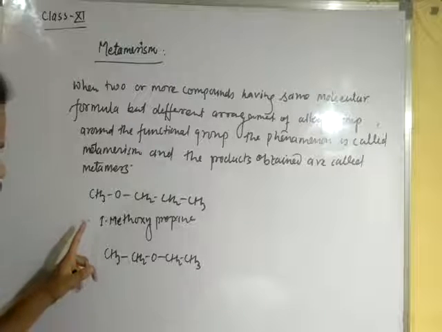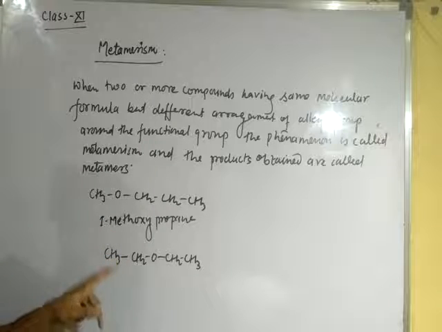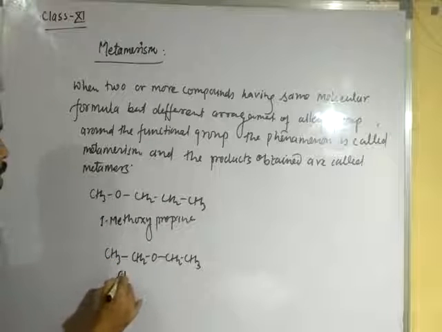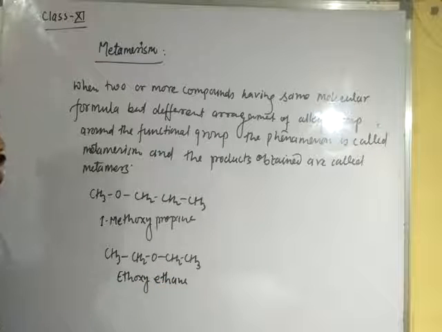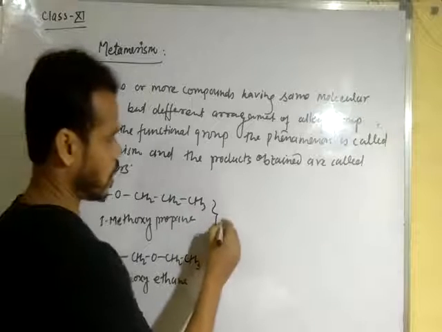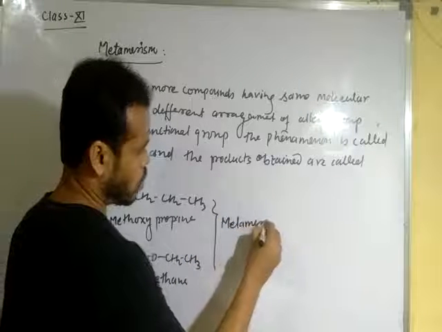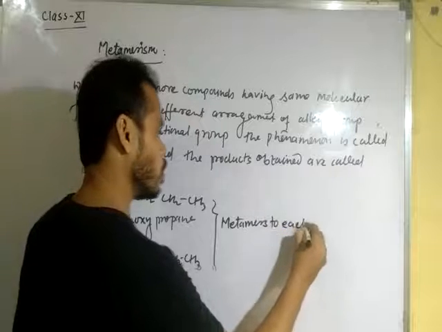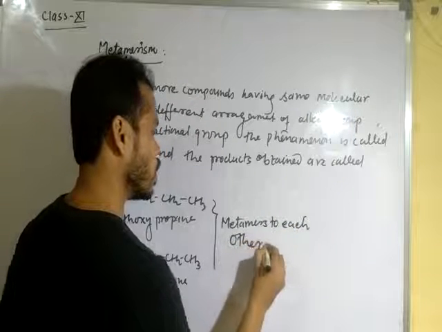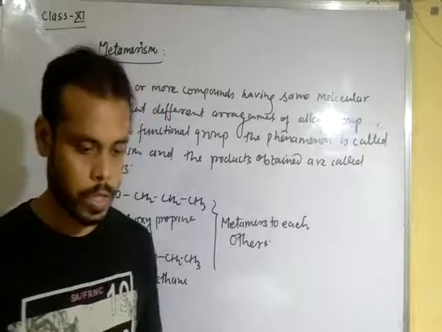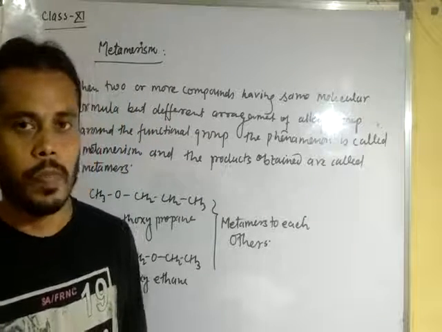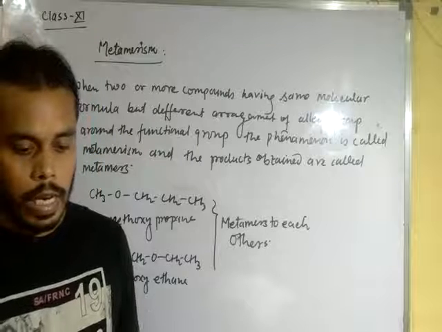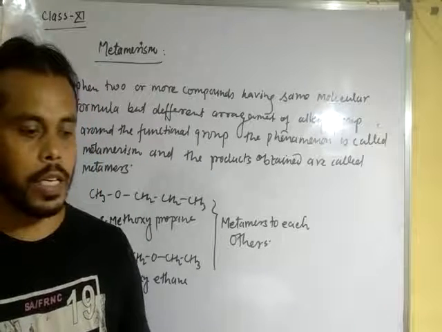And the name of this compound is ethoxyethane. Okay, dear student, so both are metamers to each other. So I think you are getting what functional isomers are, what metamers are, and now we are going to discuss another topic.